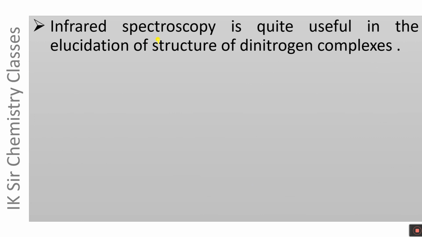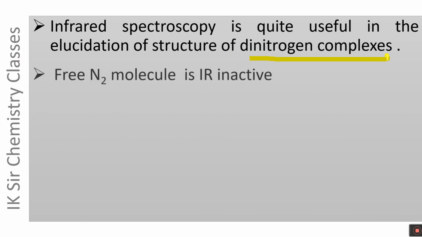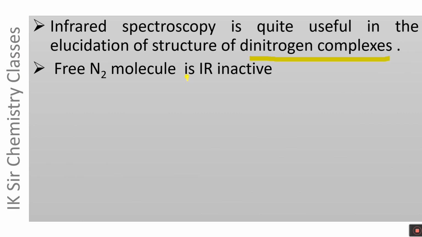Infrared spectroscopy is quite useful in the elucidation of a structure of dinitrogen complexes. Free N2 molecule is IR inactive. This is free N2 molecule, and it does not exhibit absorption peak in the IR spectrum because it is IR inactive.